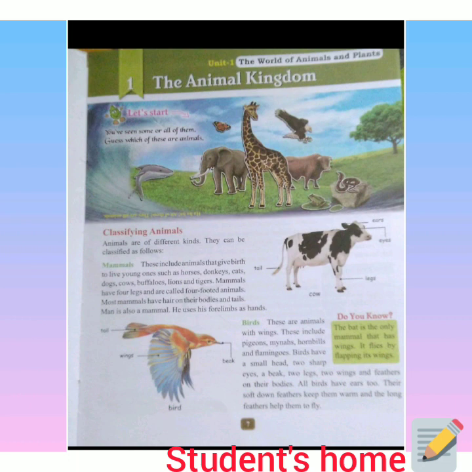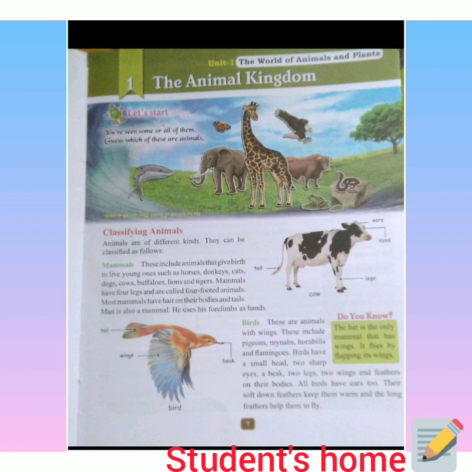Birds have a small head, two sharp eyes, a beak, two legs, two wings, and feathers on their body. All birds have ears too. Their soft down feathers keep them warm, and the long feathers help them to fly.